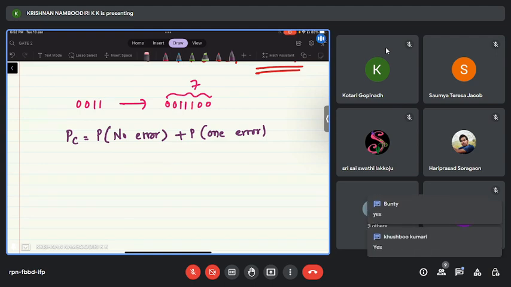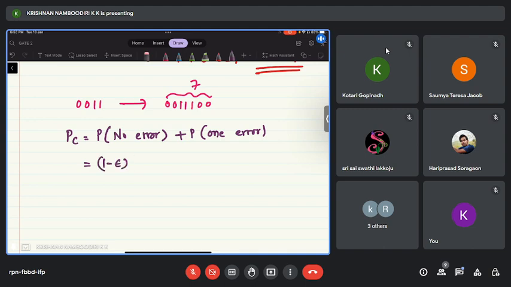So now, what is the probability of no error? That means all the bits are correctly received at the binary symmetric channel output. Receiving 1 bit correctly at the output of the binary symmetric channel has a probability 1 minus epsilon.